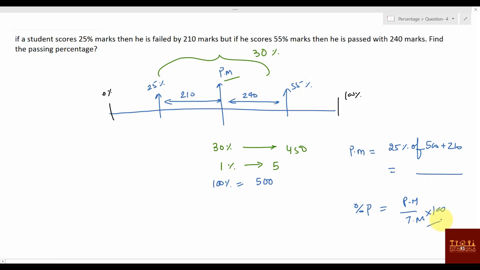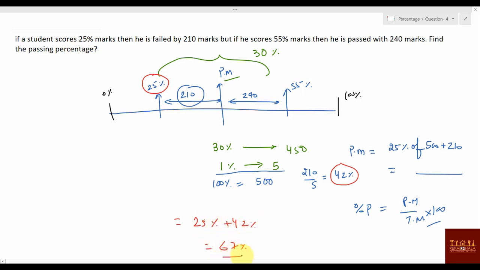But you can avoid these steps. 1 percentage value is 5, so how much percentage is 210? You can say 210 by 5, it will be 42 percentage. Already he has 25 percentage, he needs 42 percentage more to pass. So the passing percentage is 25 percentage plus 42 percentage, that is 67 percentage. I hope it is clear.